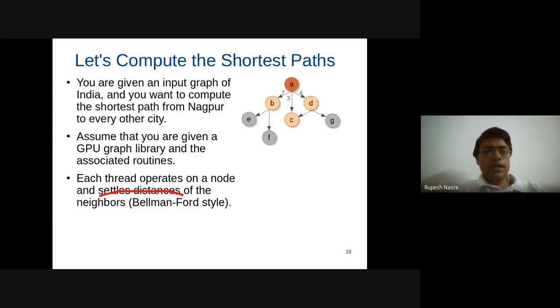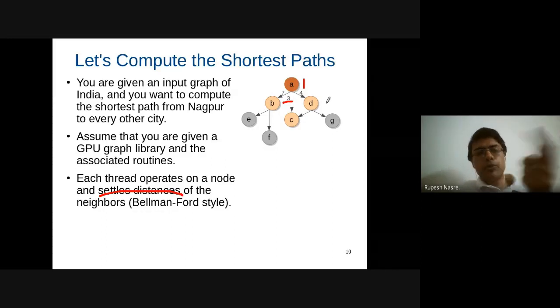So pictorially, if I have been given a graph like this, and A is my source node, these are the distances available for different edges in this graph. It's a directed graph as far as I have shown, but in practice it is going to be an undirected graph because the trains or vehicles go in both directions. A's distance is going to be 0 from itself, and therefore B, C, D's distances are going to be 7, 3, 4 when I compute it initially. And then so on, I'm going to update the distances of different nodes.